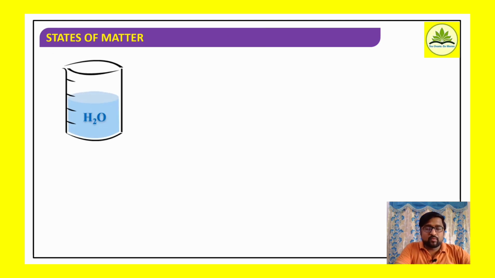Now if I consider water as an example, water exists in all three states. Water exists in solid state in the form of ice, in liquid state as liquid water, and even in gaseous state as water vapor.